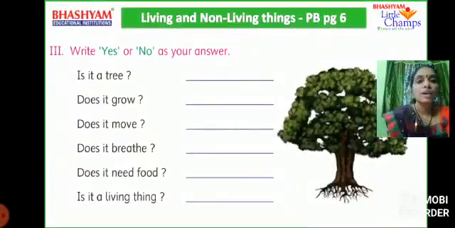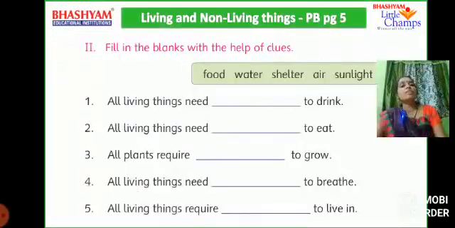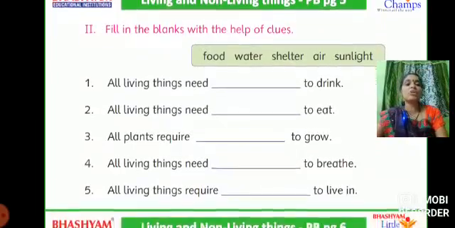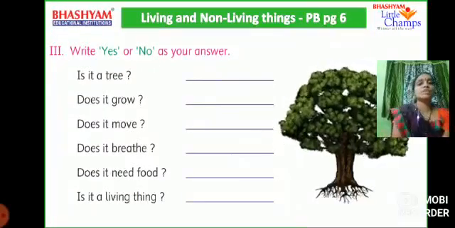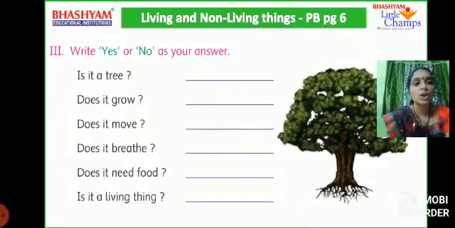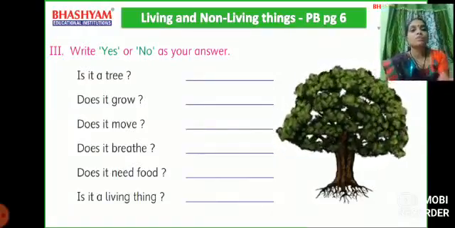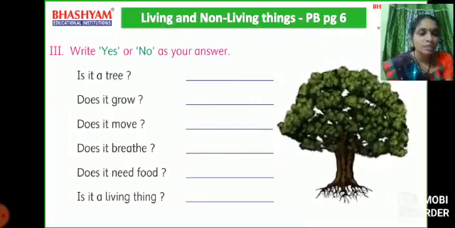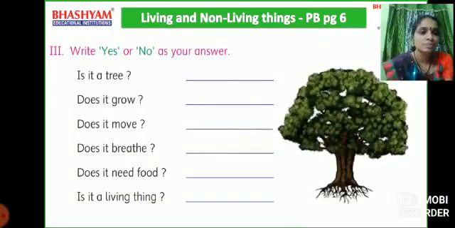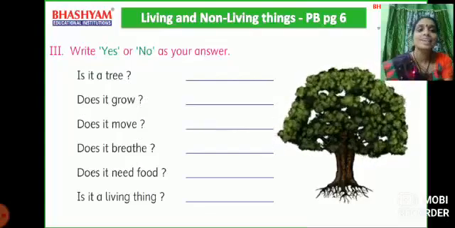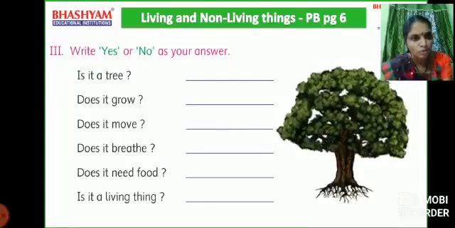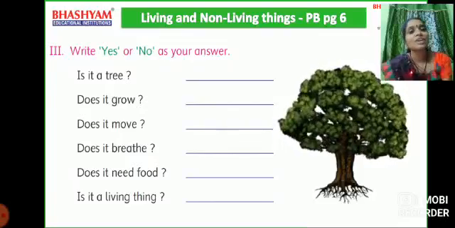Next one. Write yes or no as your answer. Here you can see the tree. Is it a tree, children? Yes, it is a tree. Does it grow? Yes, it grows.